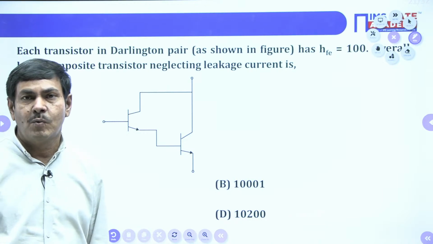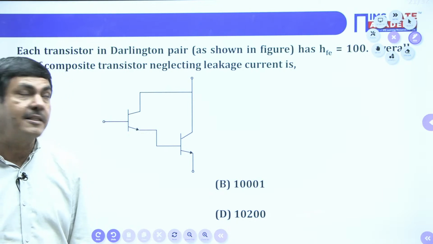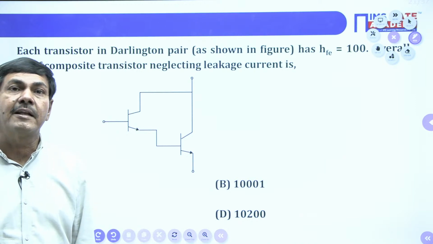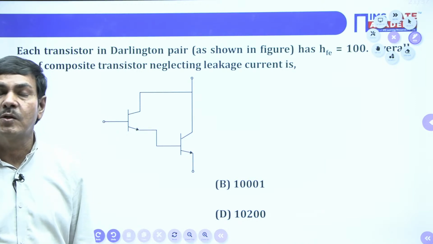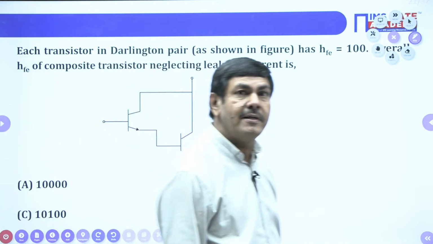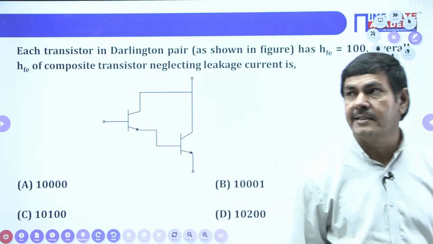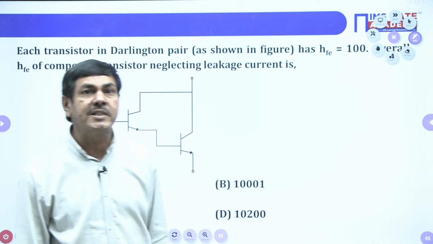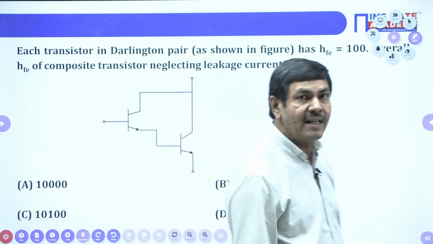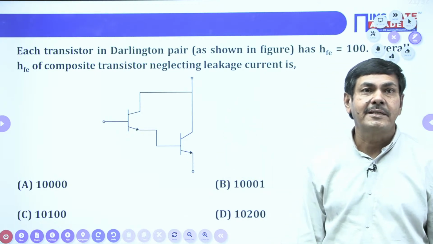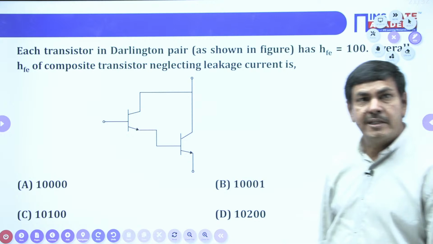Understand? What is the name of this circuit first of all? What is the name of this network? The given network is a Darlington pair. A Darlington pair can also be called a Darlington amplifier, no doubt. Can anybody say what is the purpose of the Darlington amplifier? Why are we going to use a Darlington amplifier practically? The purpose of the Darlington amplifier is to produce more current gain. Whenever you want more current gain, you need to use the Darlington pair.